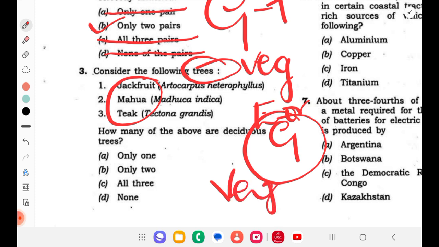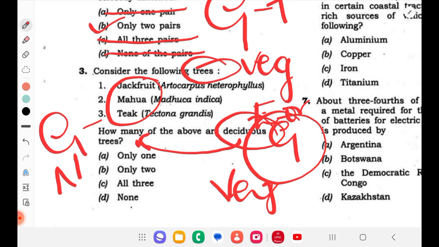And particularly see the question: which of these are deciduous trees? In the natural vegetation topic of geography, we'll read about deciduous forest, evergreen forest, desert plants, etc. So from geography, natural vegetation is what we should be focusing on. Third topic.